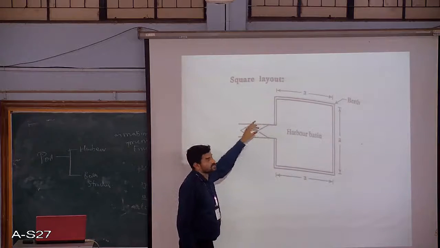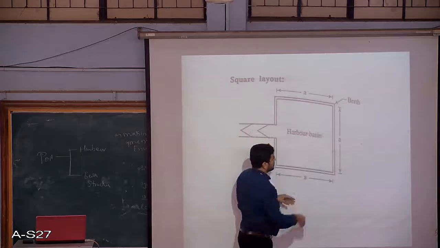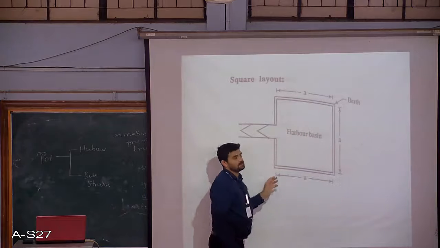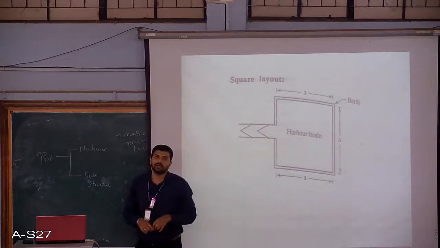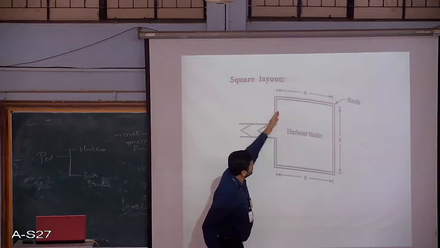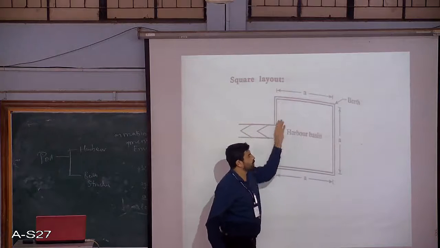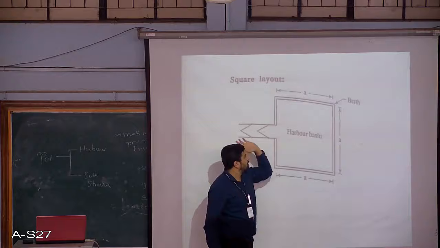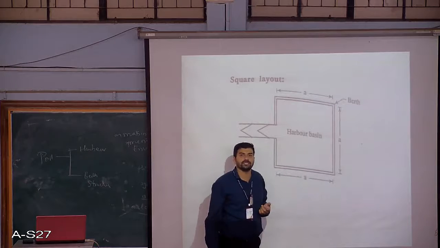Again, as the name says, the first one is the square layout. As the name says, in its dimension you may have a port which is having a square dimension. So this will be the entry channel for the ships to enter. This particular area within the port is the harbor basin, wherein the maneuvering of the ships can be carried out.